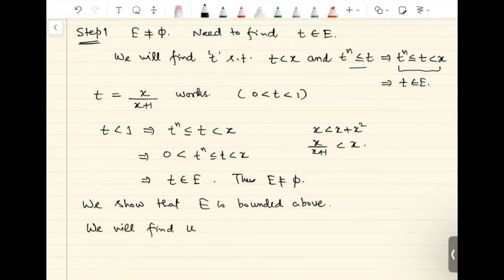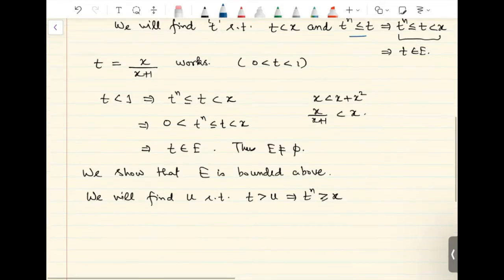We will find some real number U such that whenever t is bigger than U, this will imply that t raised to n is bigger than or equal to x. So this is what we will show. Now if you just look at the contrapositive of this statement, that is going to be t raised to n less than x implies t is less than or equal to U.